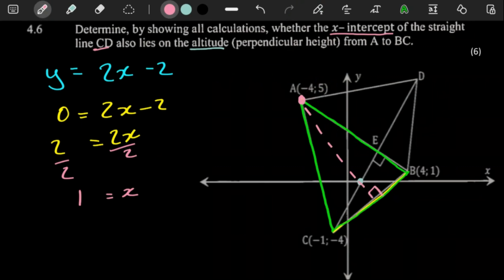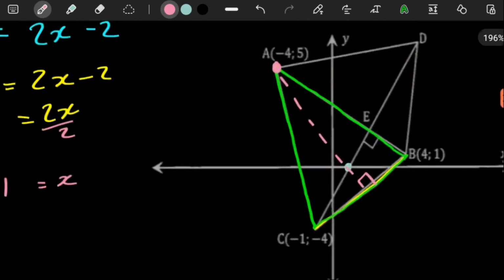Oh yeah, they did say it. They did say the perpendicular height. So yeah, that's the hint they gave us. So they basically want us to figure out if the x-intercept there is a point on our perpendicular height of the triangle ABC. So for 6 marks, getting the equation of the perpendicular height, that's not going to be difficult. The reason why it's not going to be difficult is because we have this coordinate here, right?